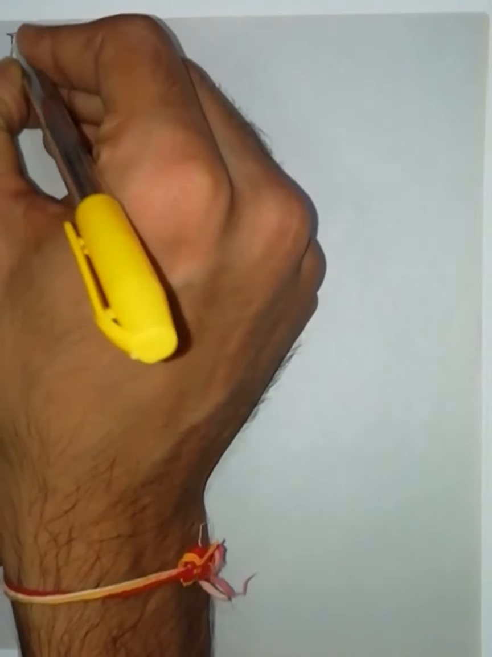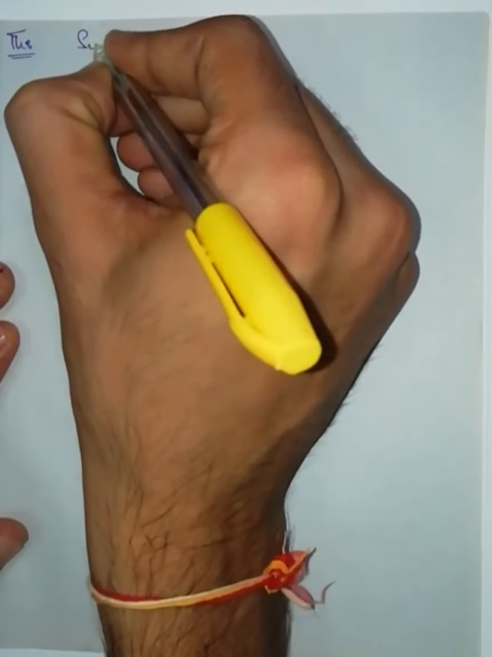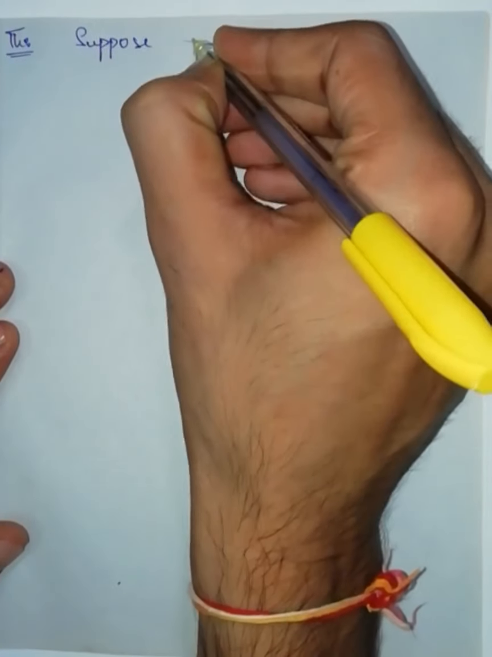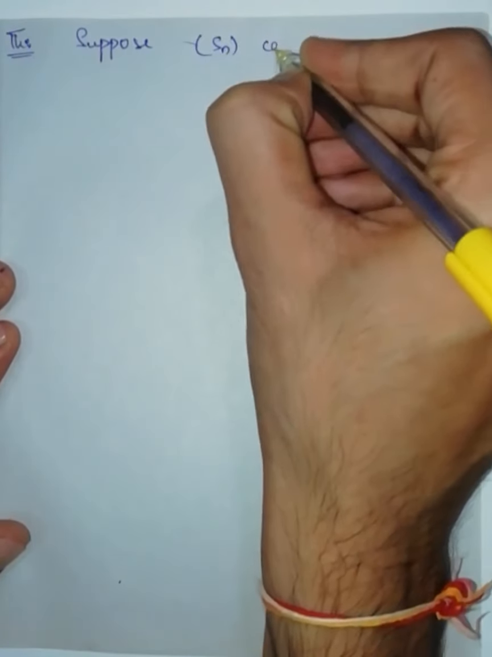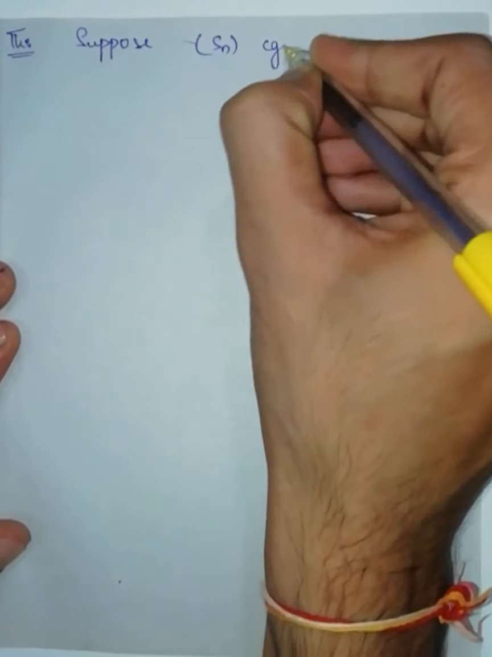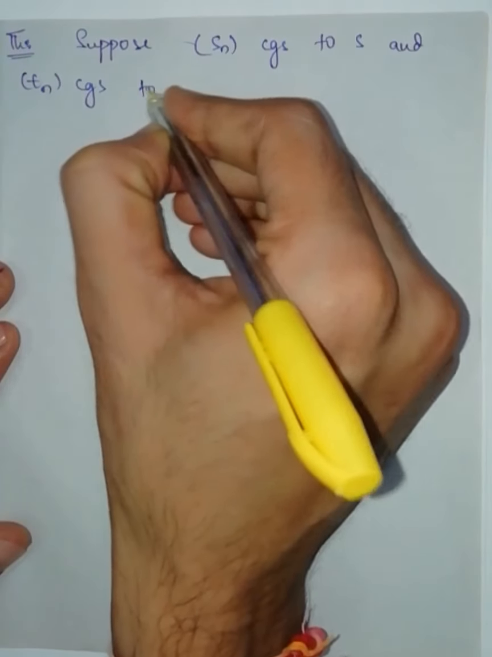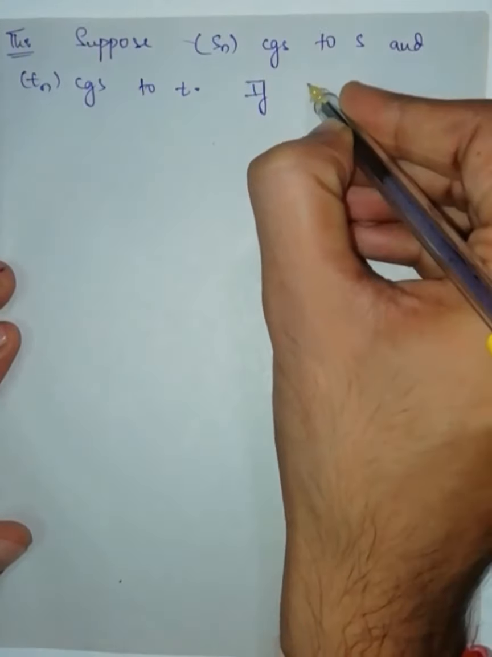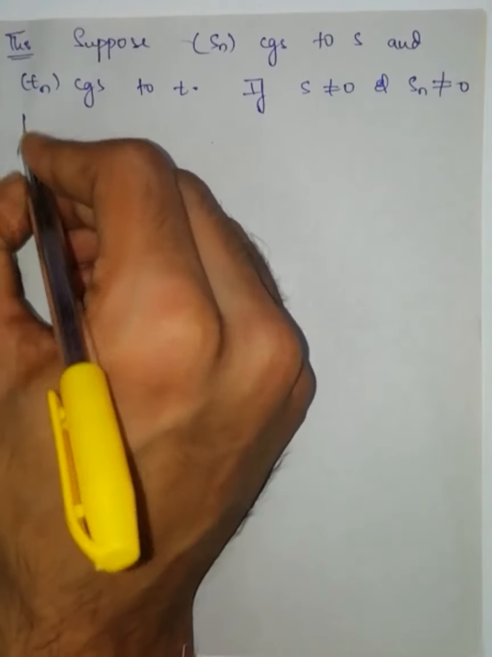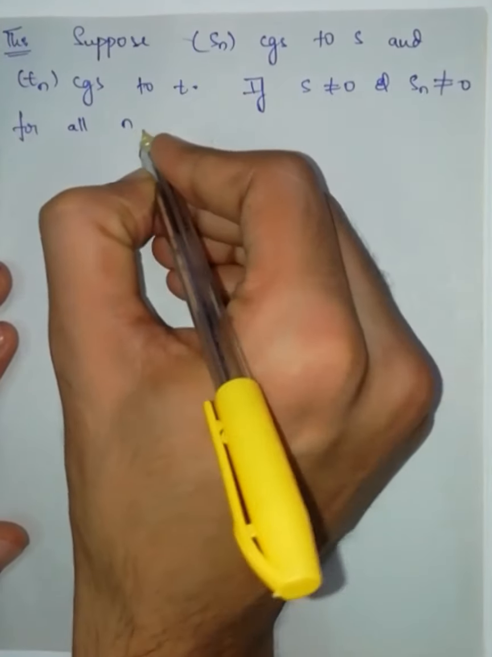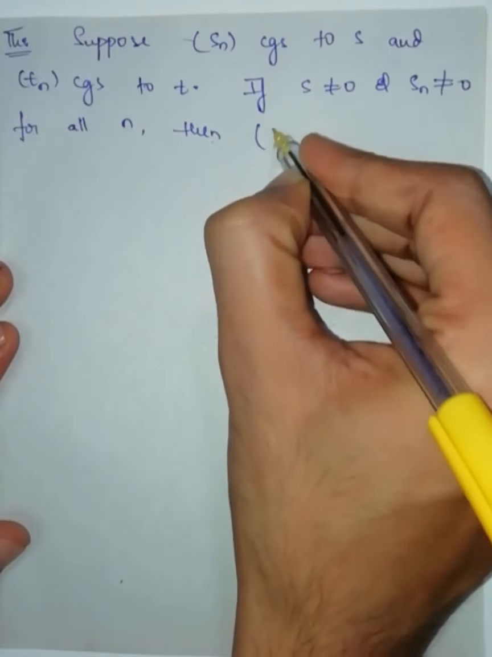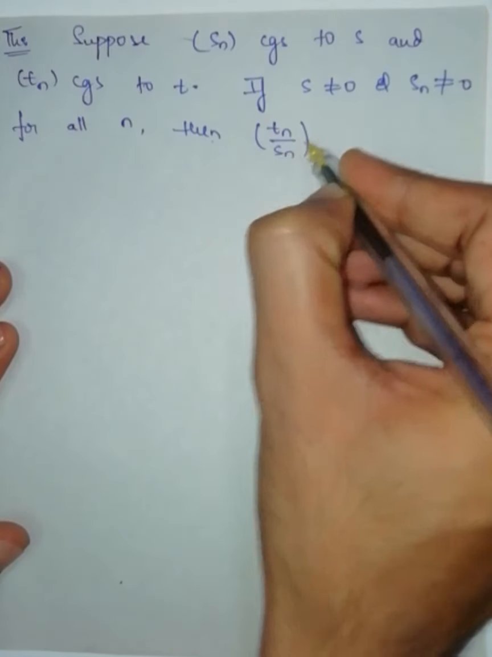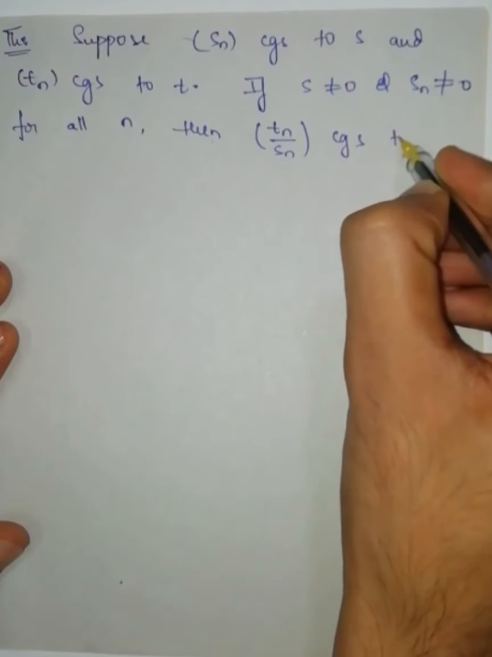Theorem. Suppose the sequence Sn converges to S and the sequence Tn converges to T. If S is not equal to 0 and Sn is not equal to 0 for all n, then Tn by Sn converges to T by S.